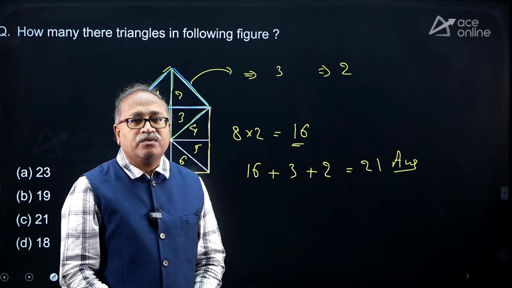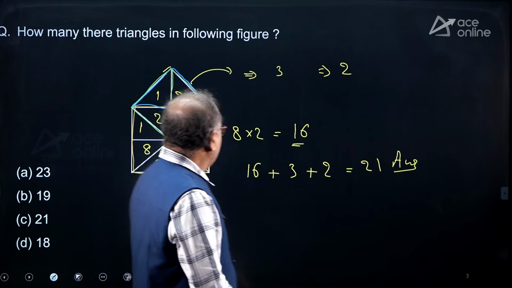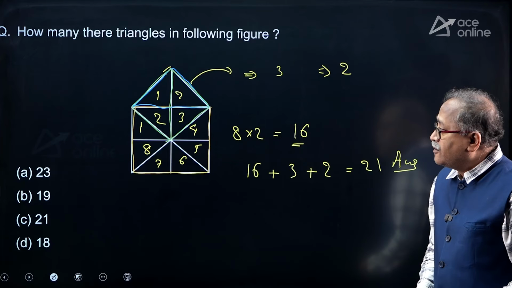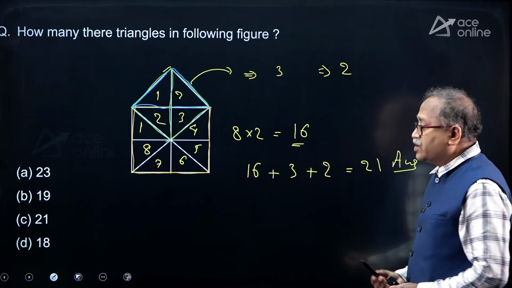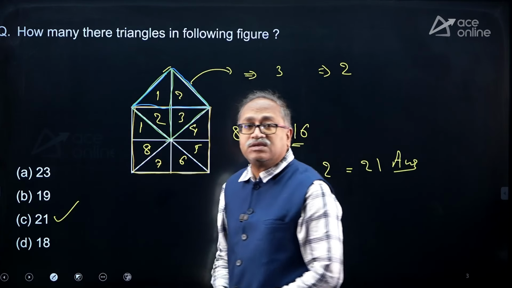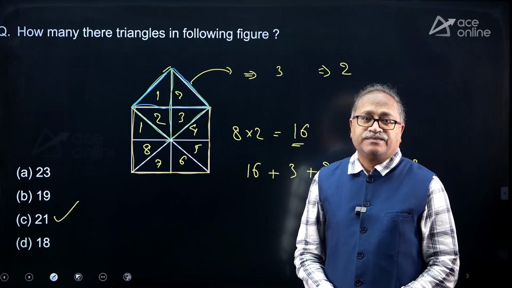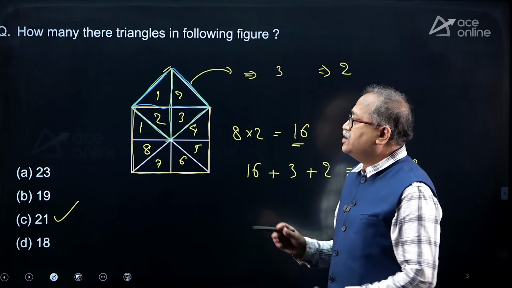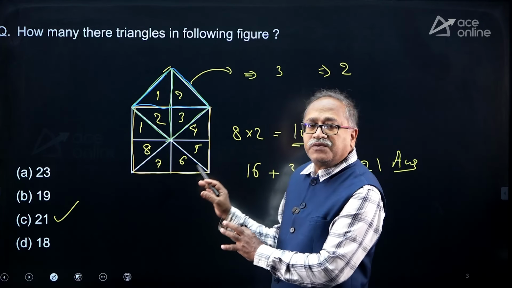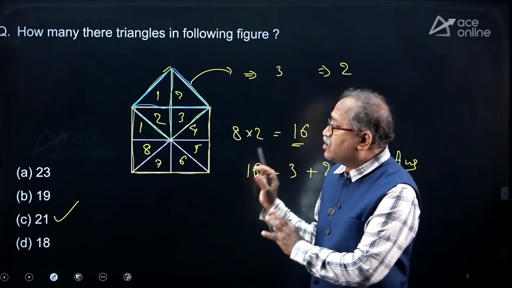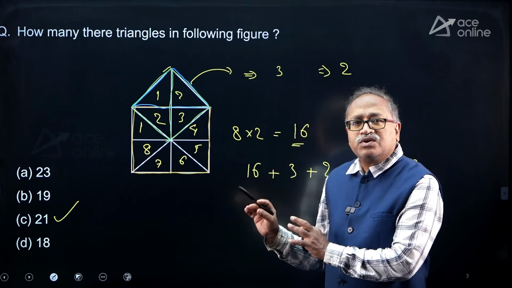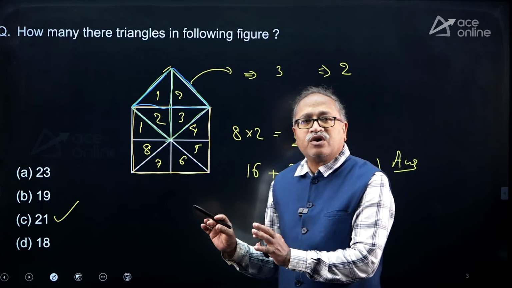I think many of you must have answered it. Am I coming in between your figure and camera? It's okay. 21. Do we have that option? Yes, I can see option choice C. You just have to have some special practice for counting triangles and separate practice for counting squares. These two are very commonly asked questions.